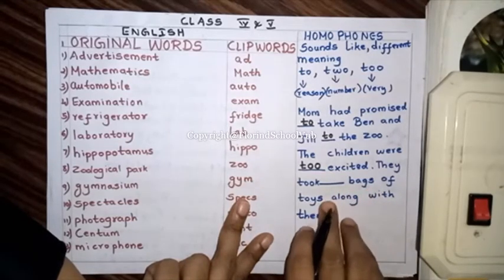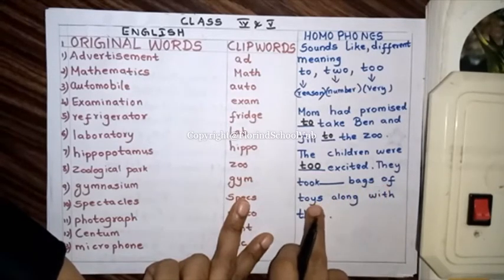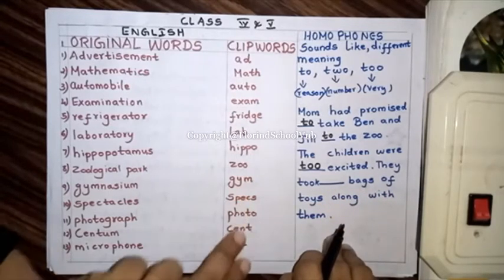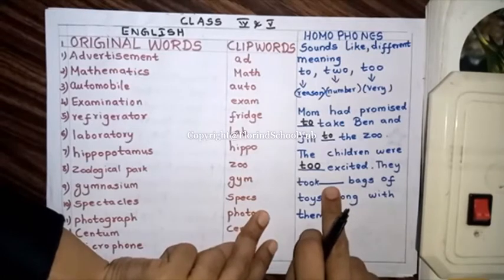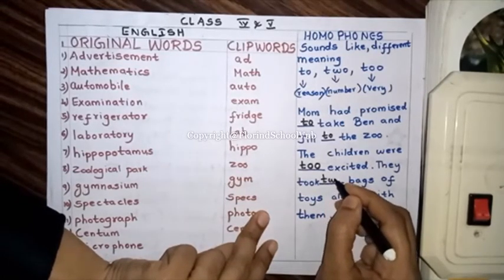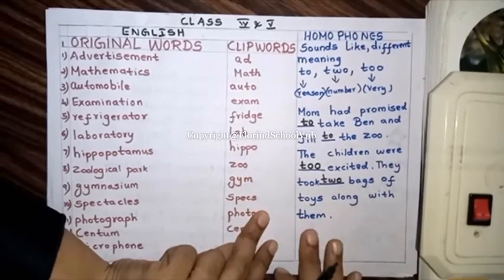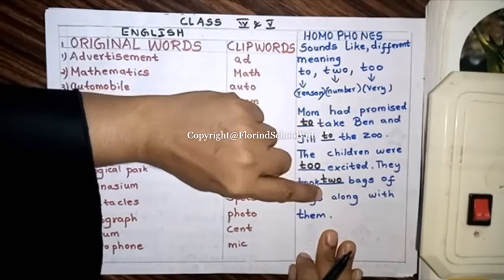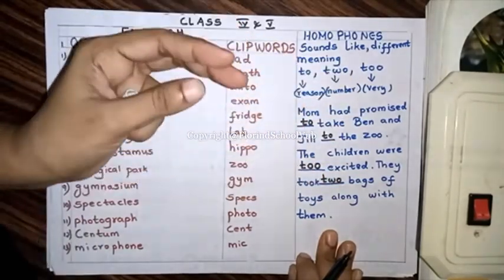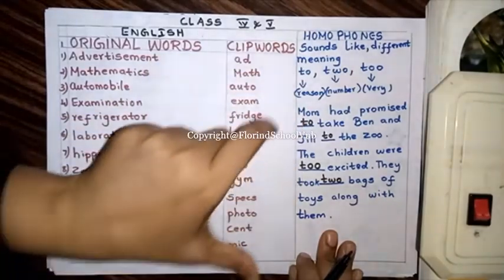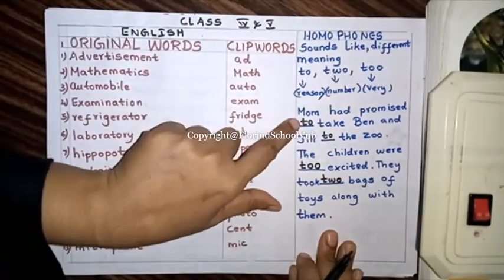Okay. Then the children took dash bags of toys along with them. Now here you have to write the number. The children took 2 bags of toys along with them. Though 2 has the same sound, it differs in meaning according to where the sentence occurs.